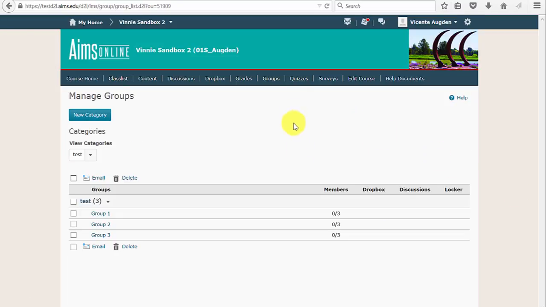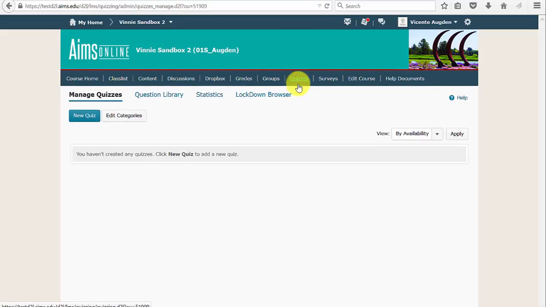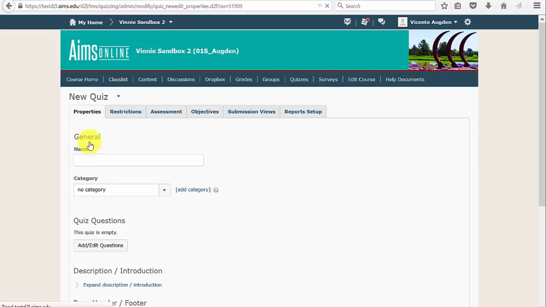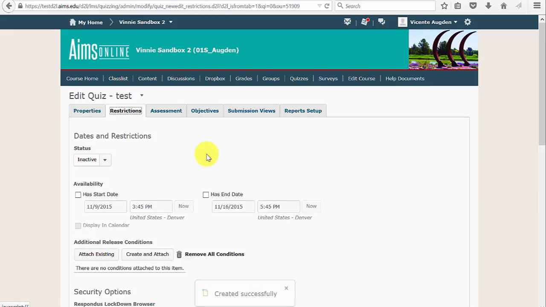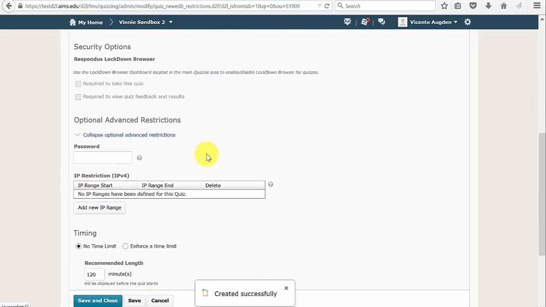So let's go to the quizzes now. The first thing I'll mention on the quizzes, if you're using Respondus Lockdown Browser, you can now exempt your students from requiring Lockdown Browser when taking a quiz, for individual students, so that might be pretty useful to you. So let me go and create a new quiz here, and everything's the same on this page, so I'm going to go to the Restrictions tab, and that's where the changes are going to be a little bit different.